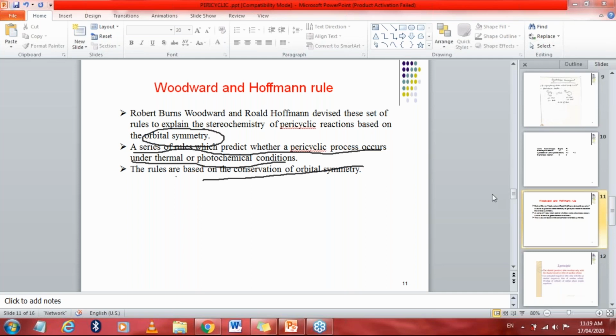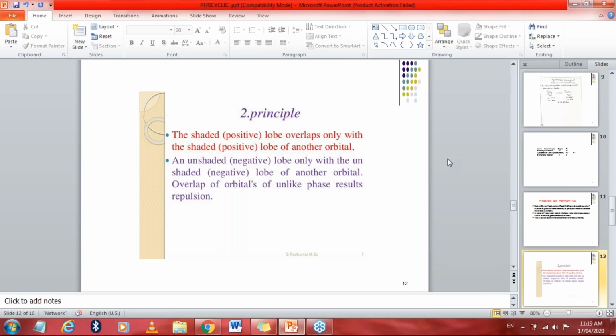Firstly, we should learn what a molecular orbital is. As I taught you in the first year, what is orbital symmetry? Sorry, what is the molecular orbital? A molecular orbital describes the behavior of electrons in the molecule. Molecular orbital means which describes the behavior of electrons in the molecule only.